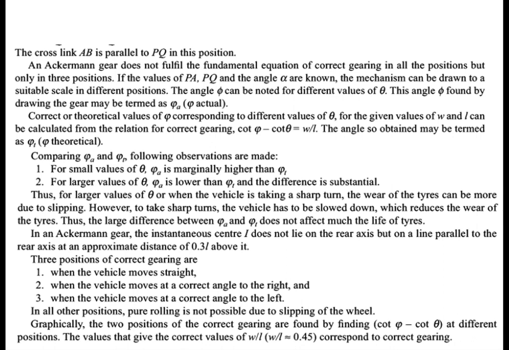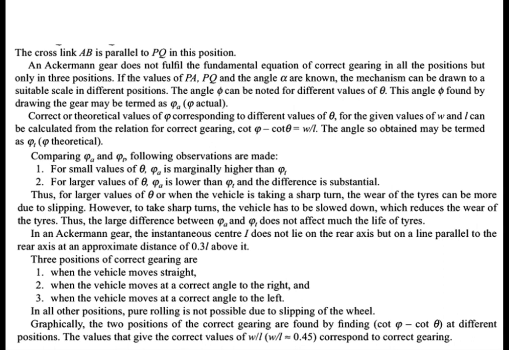So comparing phi A and phi L, the following observations can be made. For small values of theta, phi A is marginally higher than phi L. Similarly, for larger values of theta, phi A is lower than phi L, and the difference is substantial. So for larger values of theta, or when the vehicle is taking a sharp turn, the wear of the tires can be more due to slipping. However, to take sharp turns, the vehicle has to be slowed down, which reduces the wear of the tires. So this is just for taking care of your tires.